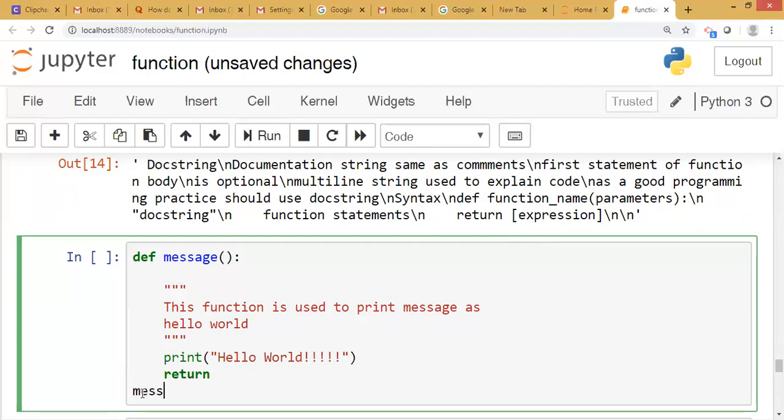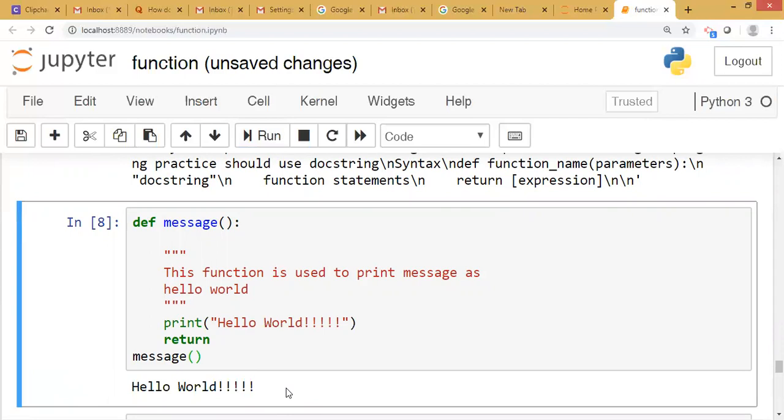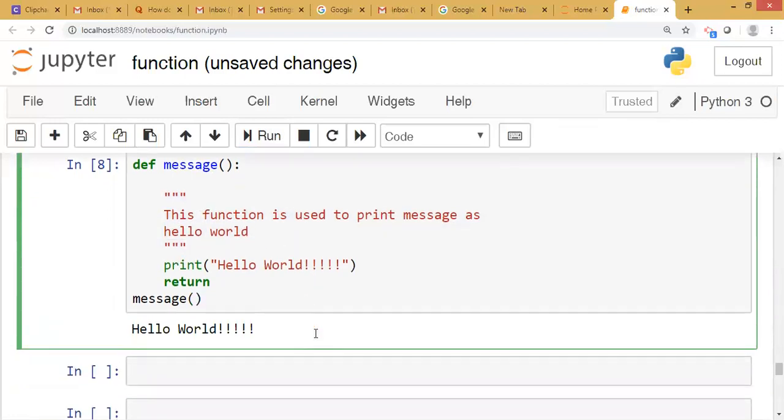Now we will call that function message. The name of the function is message, so we will call the function as message. No parameters, here also no parameter. The output is hello world. In this way you can write any function, and the first statement is the docstring.